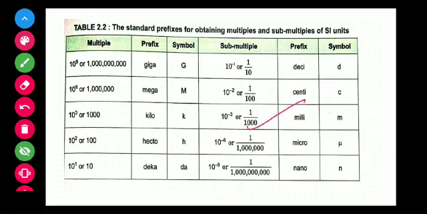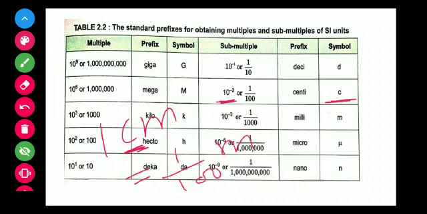And for very small measurement we use the prefixes deci, centi, milli, micro, nano. These are the submultiples, and we use them for very small measurement. For example, 1 centimeter, convert this into meter. What is the value of c? The value of c is 10^-2 or 1 by 100. It means 1 centimeter is equal to 1 by 100 meter.